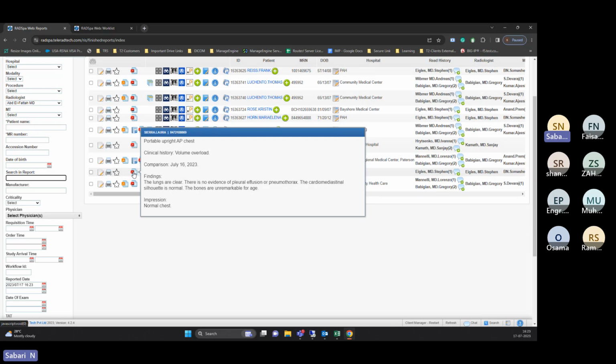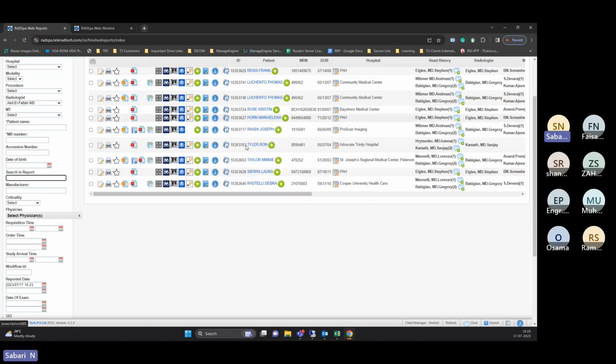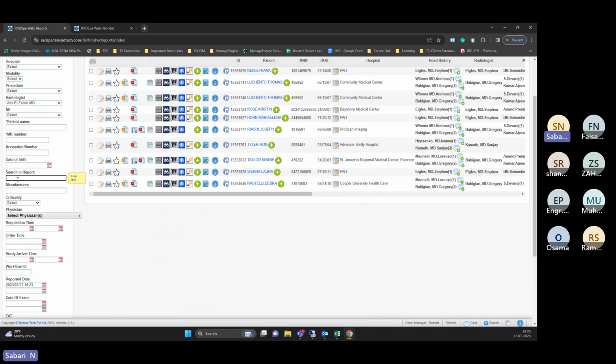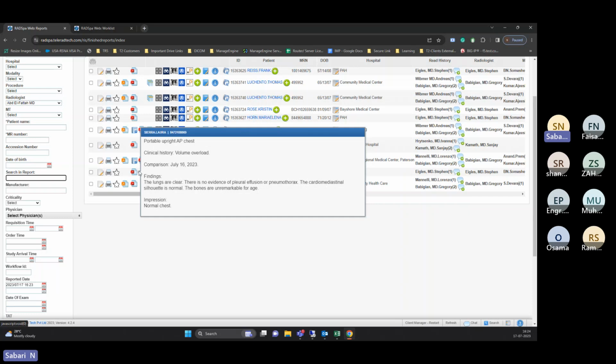If you remember the findings of that patient, or the impression or whatever it is, if you put only that in the search in report keyword and click on search, any report having, for example, there is no evidence of pleural effusion, like this, it will search all the reports, the total number of reports, not only for one patient or two patients.